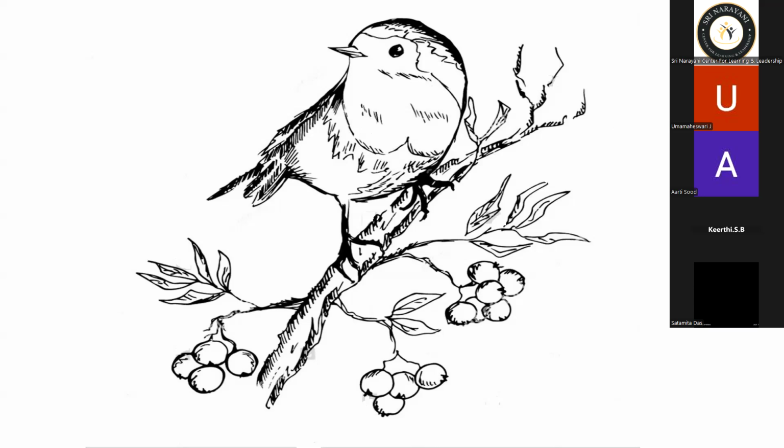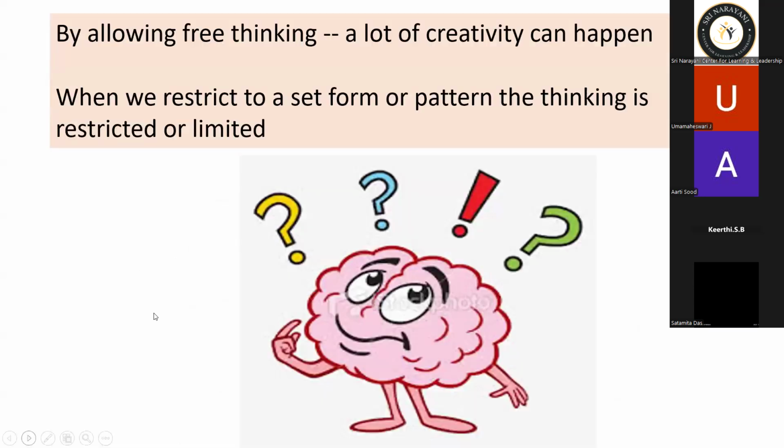So in this case, by allowing free thinking, a lot of creativity can happen. When you just saw the bird sitting on the branch, many new ideas came to your mind. But when you were restricted to count only the number of fruits or the number of leaves, there was a foundation.